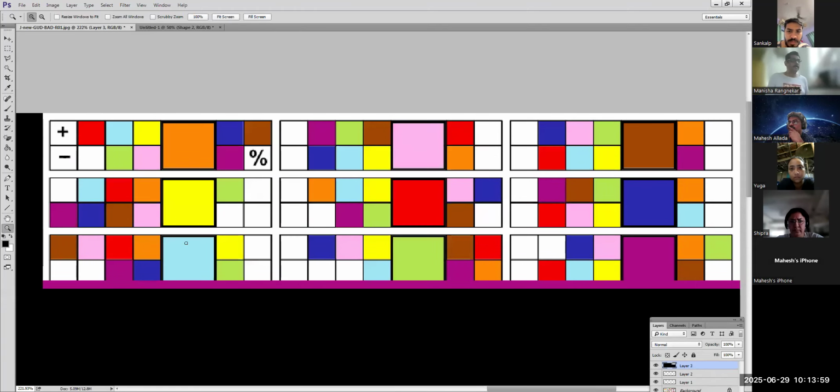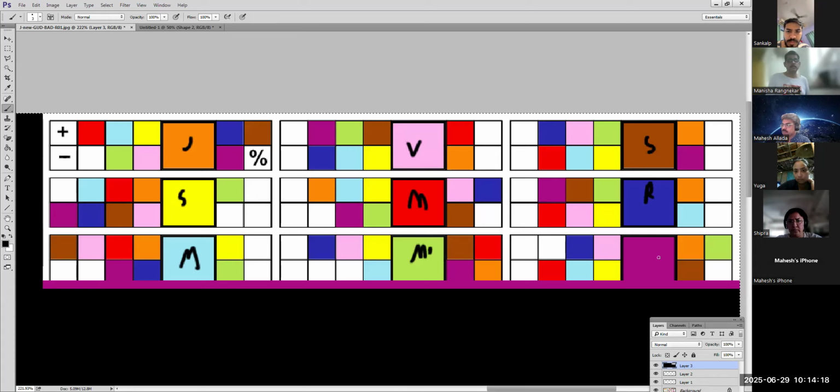Any planet you take, this is obviously Jupiter, Sun, Venus, Moon, Venus, Mars, Mercury, Saturn, Rahu, and Ketu. Correct? Now, how to read this? I'll just put it on Jupiter first.